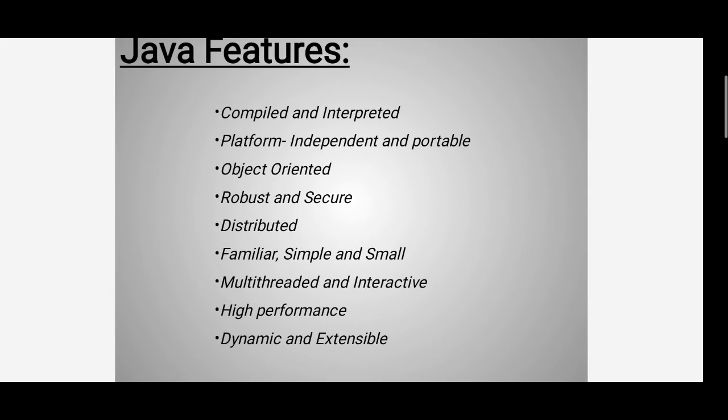Java is compiled and interpreted, independent and portable, object oriented, robust and secure, distributed, familiar, simple and small, multi-threaded and inheritable, high performance, dynamic and extensible.